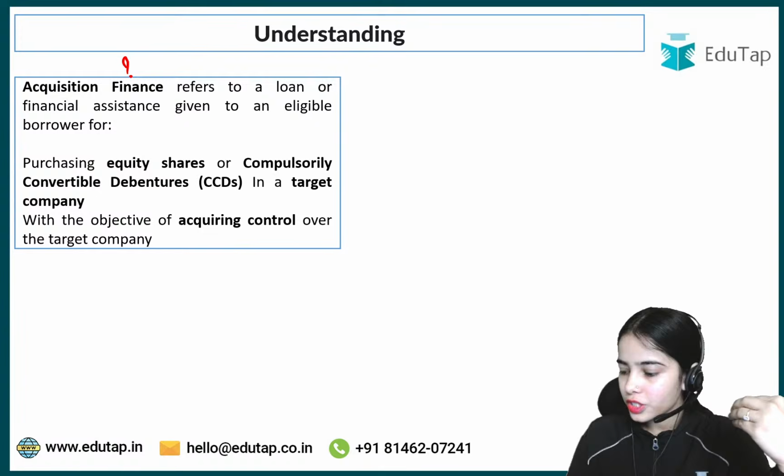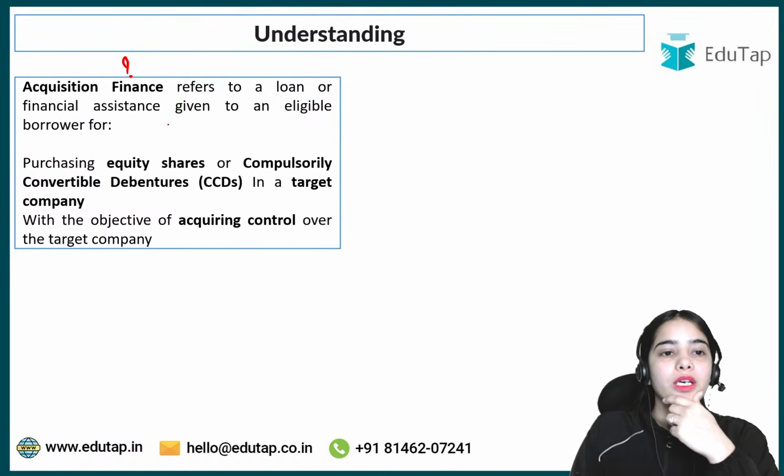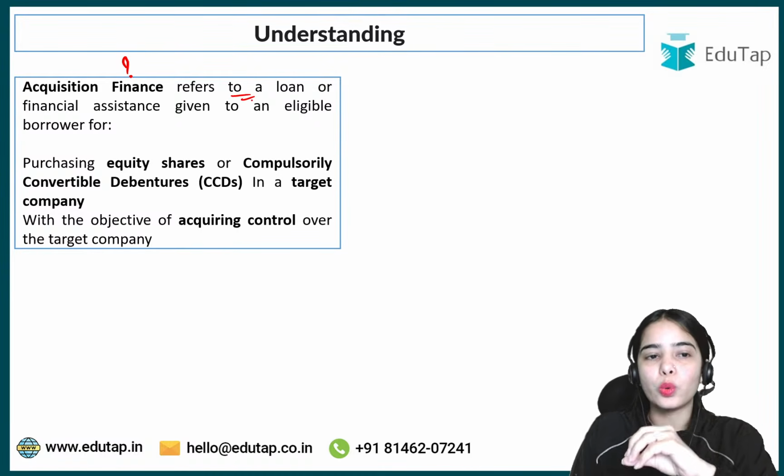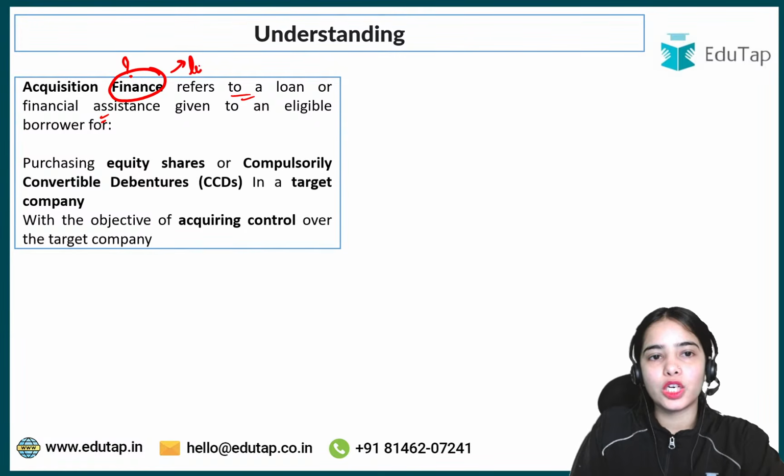Okay, in the first news article, any confusion anyone has? In the first news article, any confusion? Anyone? Okay, now acquisition finance refers to a loan or financial assistance. So acquisition finance is basically a loan or the financial assistance the borrower is taking from the bank.